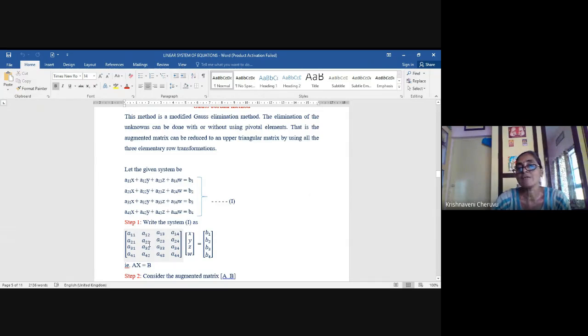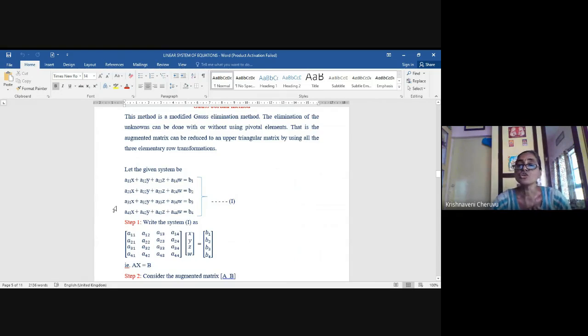Okay, in the same way, the absolute value of a22 must be bigger than any other element of that row, and the absolute value of a33 must be bigger than any other element of that row, and the absolute value of a44 must be greater than any other element of that row. In such a case, we say that the given system is diagonally dominant.